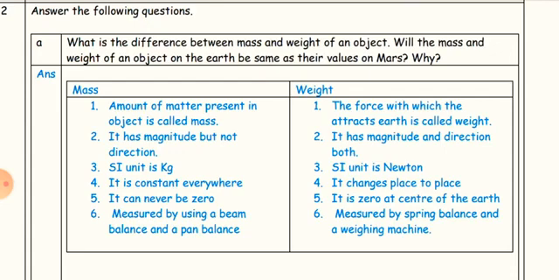Mass has magnitude but not direction. Weight has magnitude and direction both. SI unit of mass is kg, SI unit of weight is Newton. Mass is constant everywhere, weight changes from place to place. Mass can never be zero, weight is 0 at the center of the earth. Mass is measured using a beam balance and a pan balance. Weight is measured by a spring balance and a weighing machine.